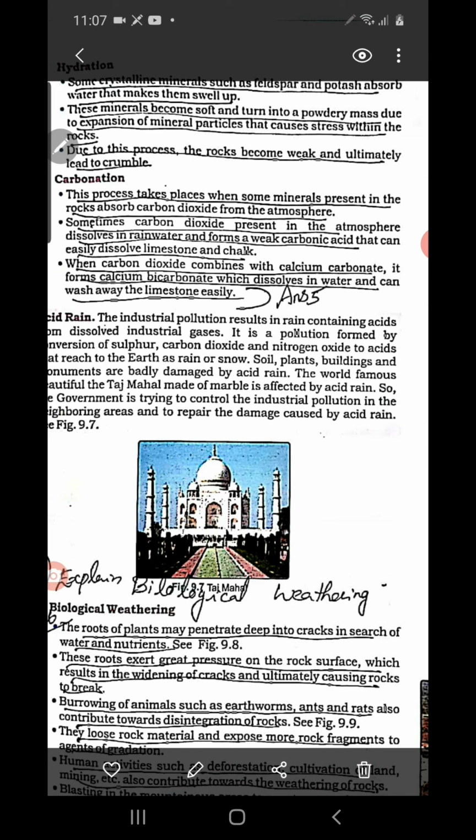Carbonation means what? There are some minerals present in the rocks. They react with carbon dioxide in the atmosphere and form a new compound, and once they form the new compound, they get removed from the rocks, so that mineral content of the rock is lost. So the rock becomes weak and breakup of the rock takes place.